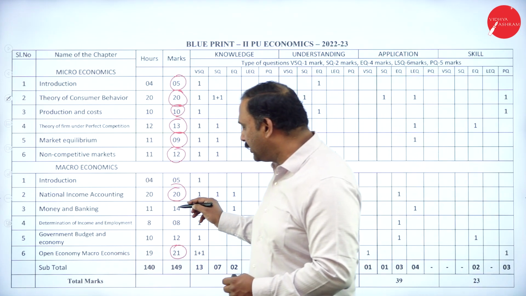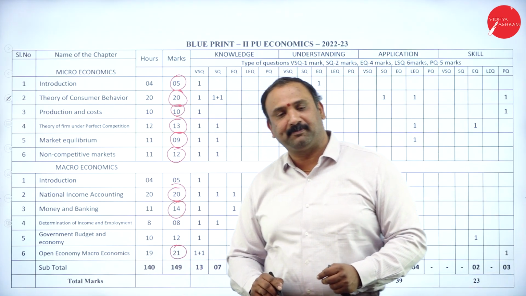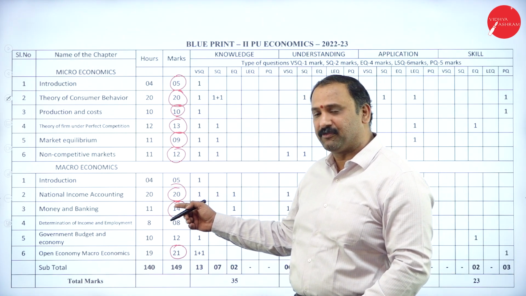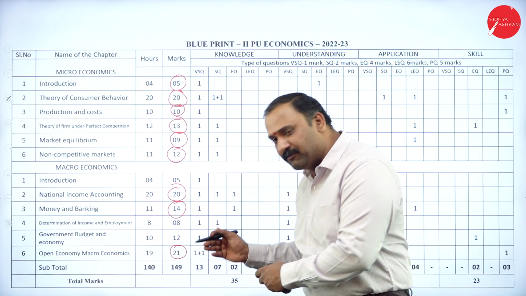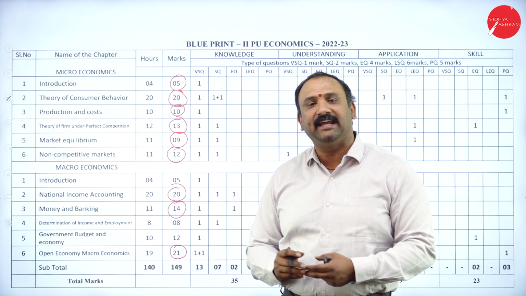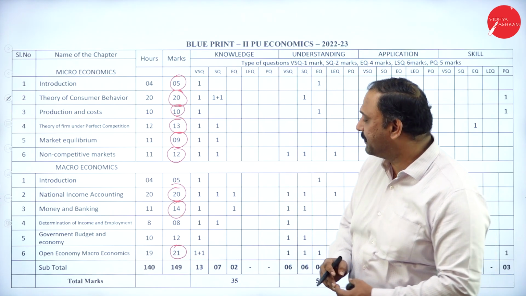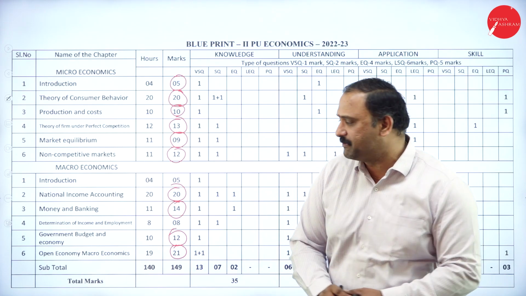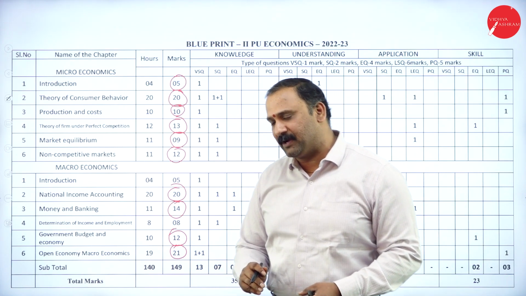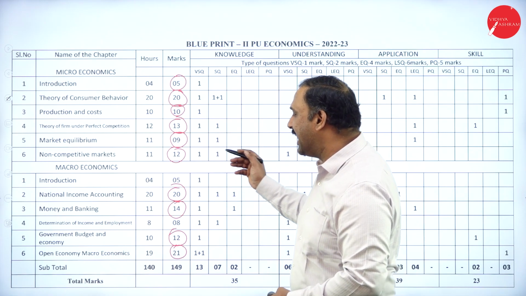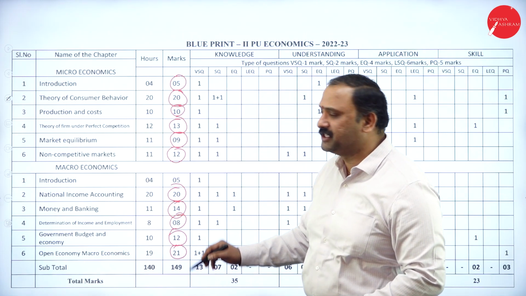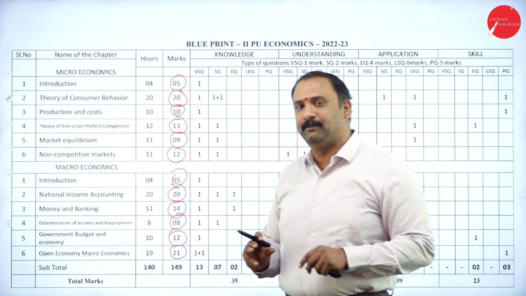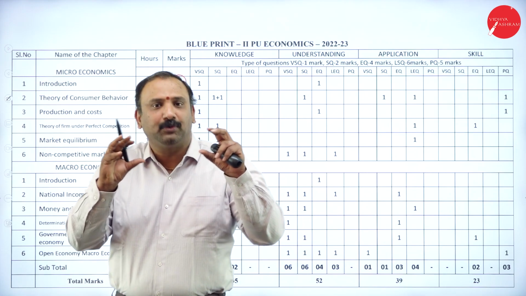Followed by, let me go on to chapter number 3, which is my favorite chapter in macroeconomics, money and banking. You have 14 marks coming from that chapter. So 20 plus 21 is 41, 41 plus 14, that's again 55 marks. Followed by another 12 marks, that is 67. We are talking about the government budget and economy, followed by 8 marks that are going to come on the determination and the introduction chapter.